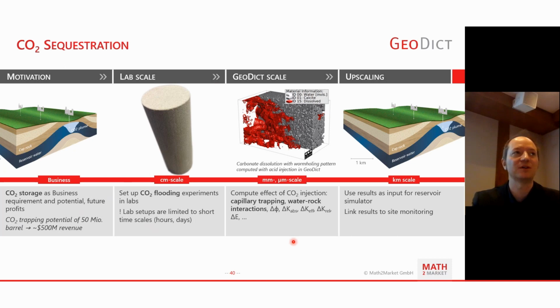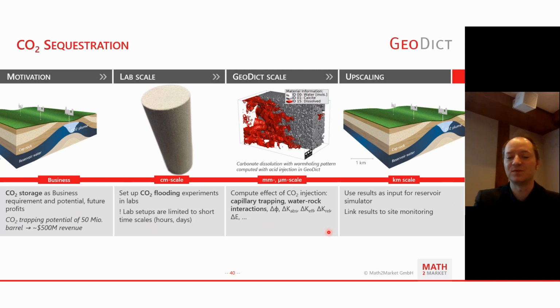So you can look at capillary trapping and water-rock interactions, so looking at geochemistry here. Along with this, you might have mineral precipitation and dissolution, so the geometry will change, resulting in changing porosity, absolute, effective, and relative permeability, even changing mechanical properties. And all this can be computed based on the rock changes that you predict for the given setup.